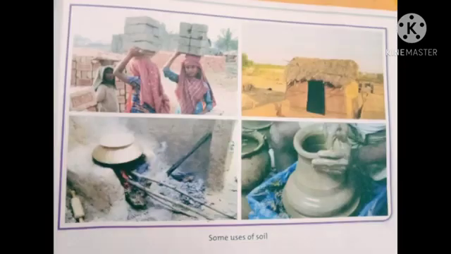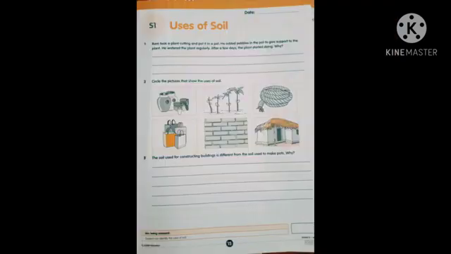Children, here you can observe the images: uses of soil in constructing buildings, mud houses and earthen chulhas in the villages, and clay being used to make pots.